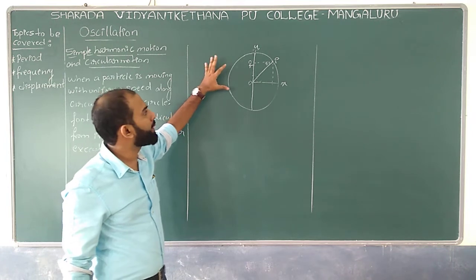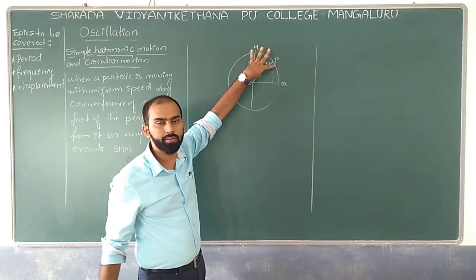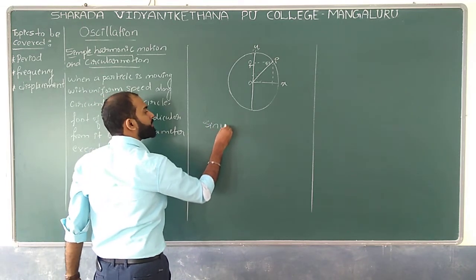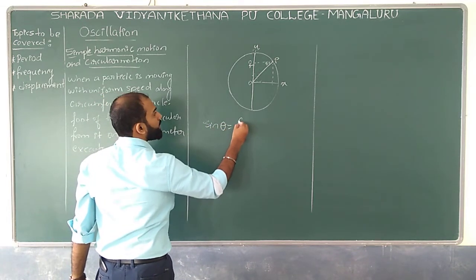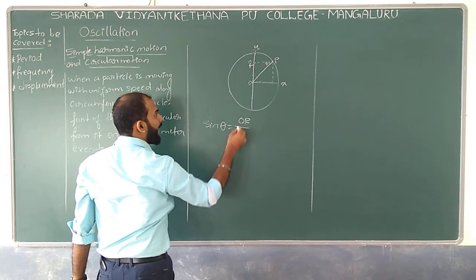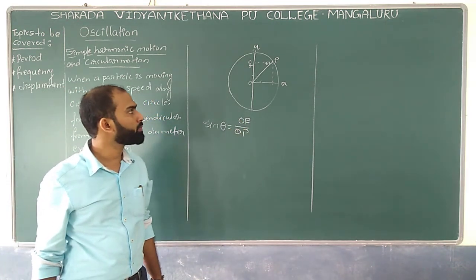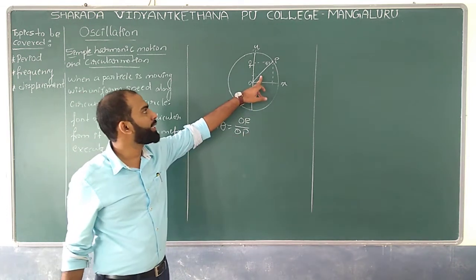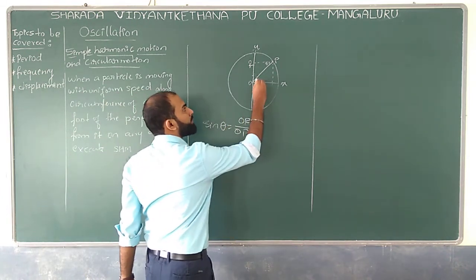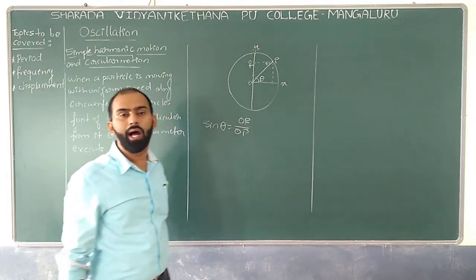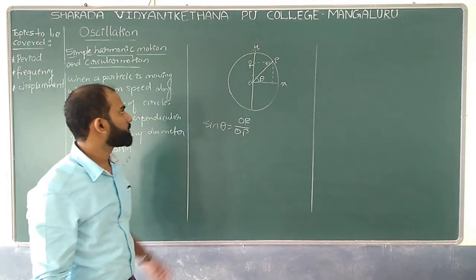Sine theta is nothing but opposite by hypotenuse, correct? So sin theta, what can I write? Sin theta is equal to OR, the opposite, by the hypotenuse, which is OP. Yes or no? Yes. Because theta is exhibited over here, this is the theta over here.